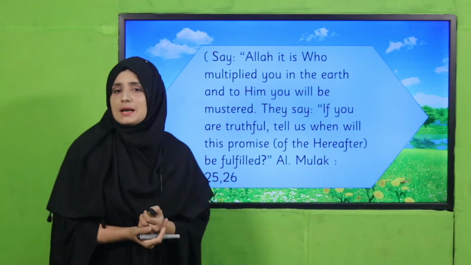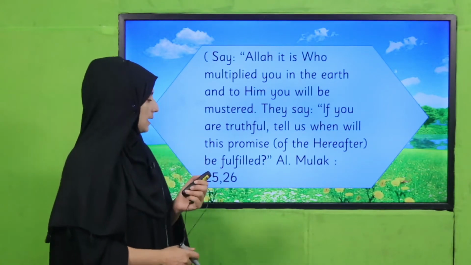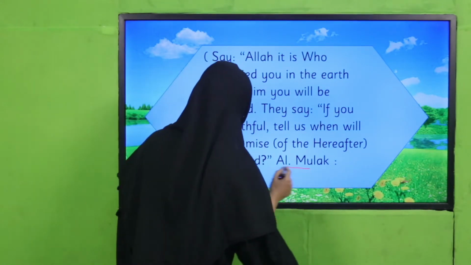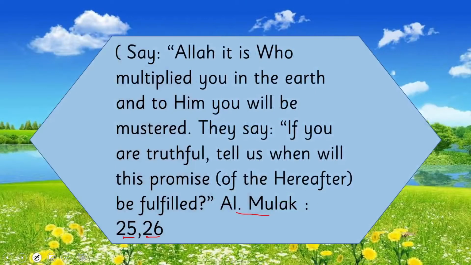Allah subhanahu wa ta'ala mentions in the Quran, Surah Al-Mulk, verses 25 and 26: Say, it is Allah who multiplied you in the earth, and to Him you will be mustered. They say, if you are truthful, tell us when will this promise of the hereafter be fulfilled.